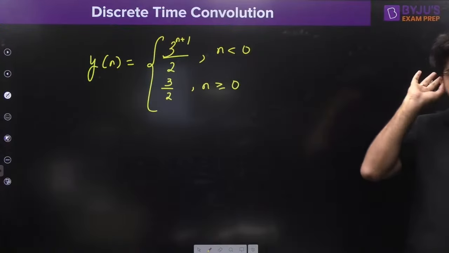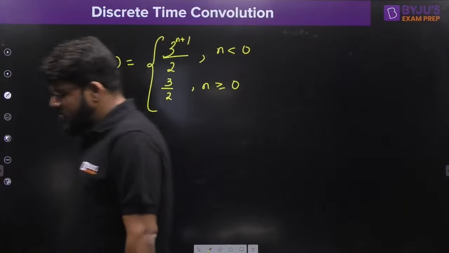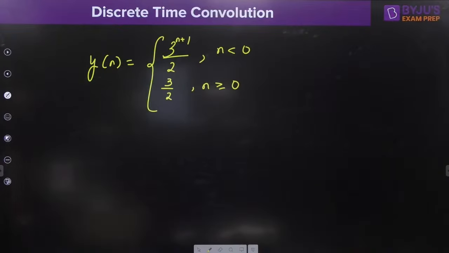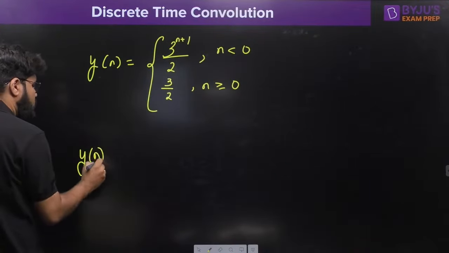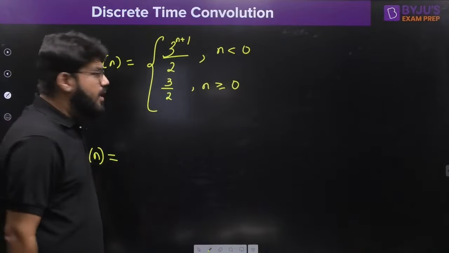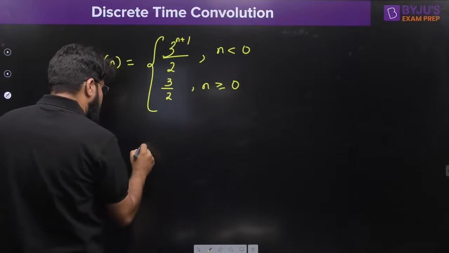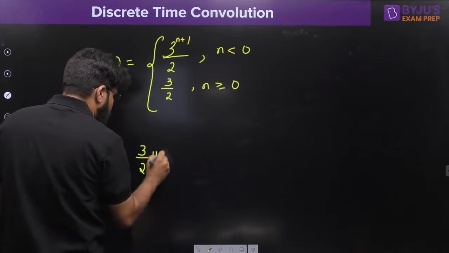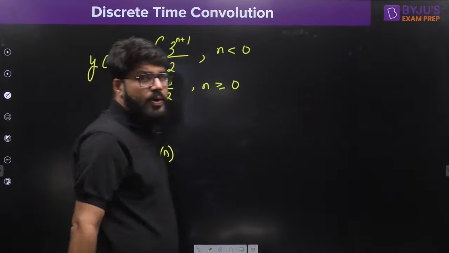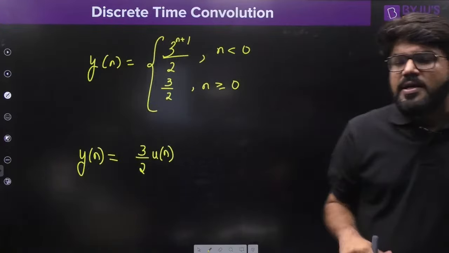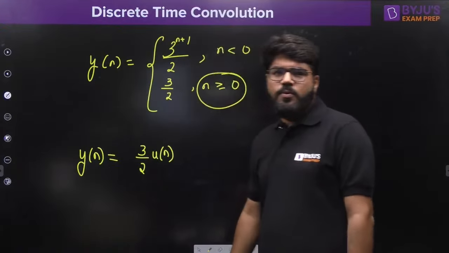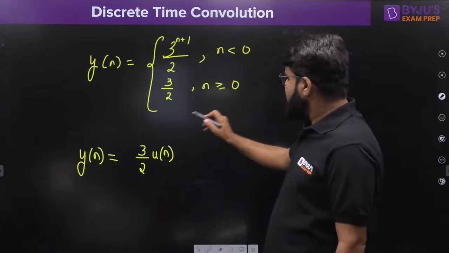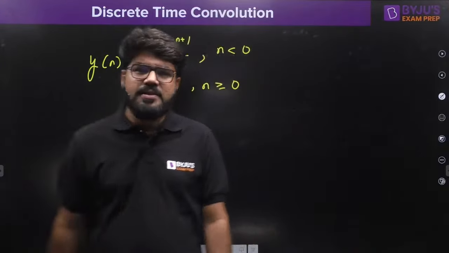Check if you have got this answer, because this was the homework for you. Just check, have you got this answer? Right. We can also write down the answer in what manner? When n is greater than or equal to 0, it is 3 by 2. So we can multiply the 3 by 2 by un. Why? Sir, anyways, we know that un will be 1 only when n is greater than or equal to 0. So to keep it simple, I multiplied by un.